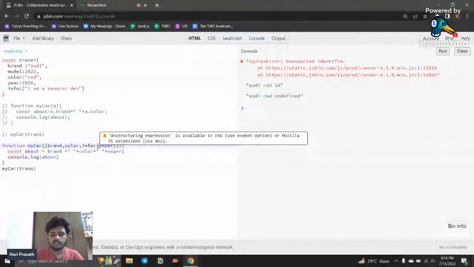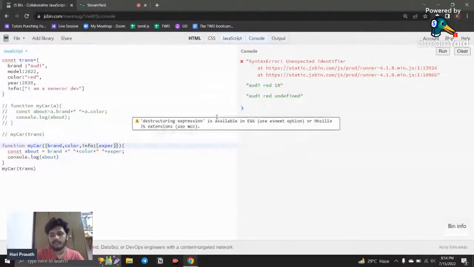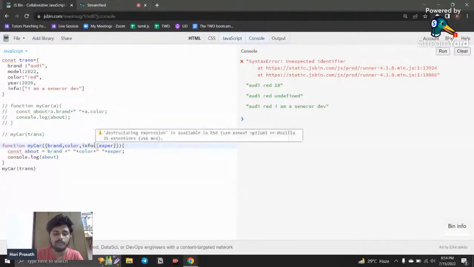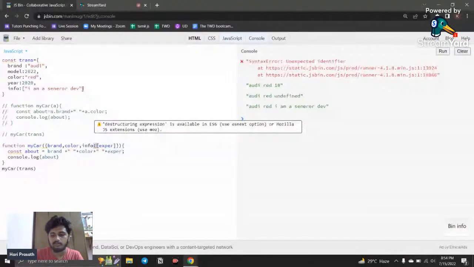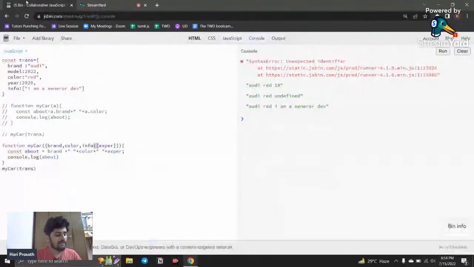So instead of the curly bracket, you can use the square bracket. Why? Because the square bracket is used to fetch the array. So if you want to destructure some array, you can use the square bracket. If you want to destructure some object, you can use the curly braces. So this is all about destructuring. We have ended up with destructuring and discussed all about it.